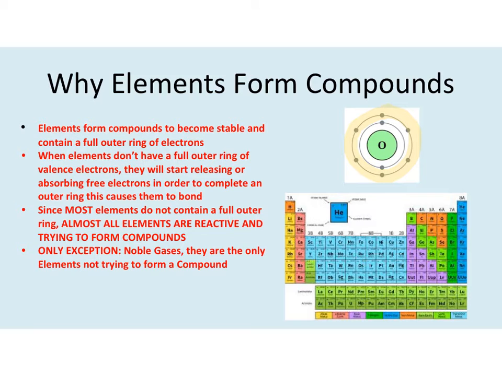When you look at the elements, and when we did Bohr diagrams, almost every single element is going to be reactive. When elements don't have a full outer ring of valence electrons, they will start releasing or absorbing free electrons in order to complete this outer ring. This causes them to bond and start forming compounds with other elements.